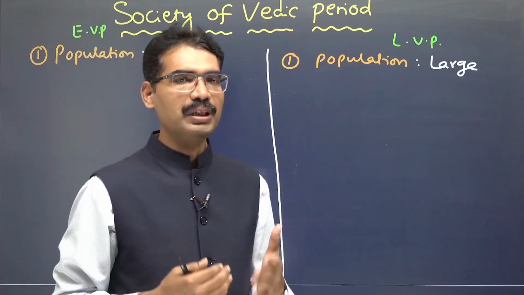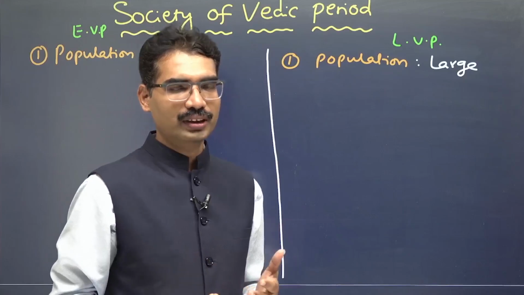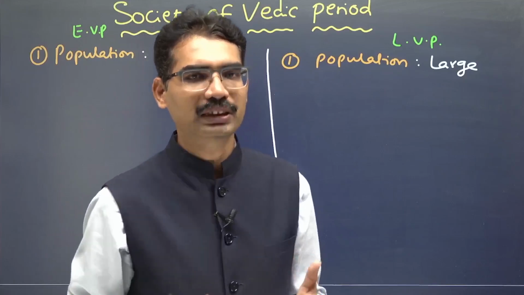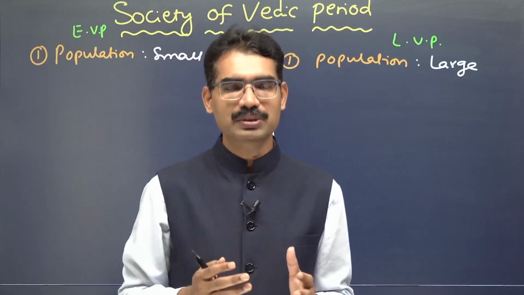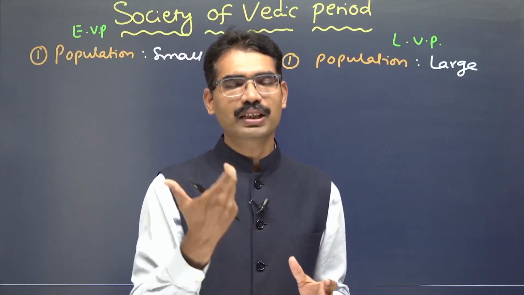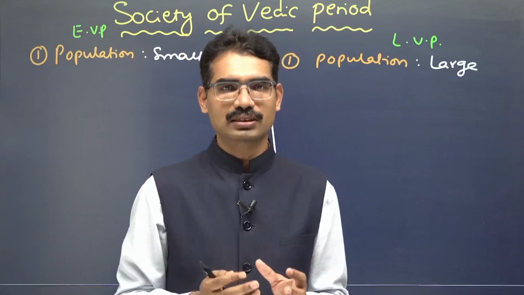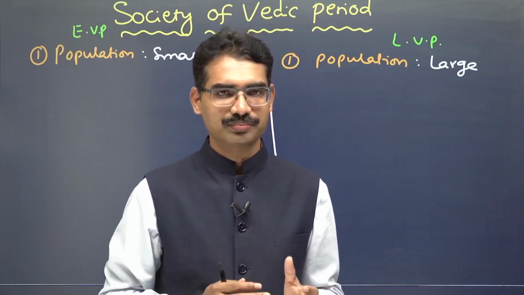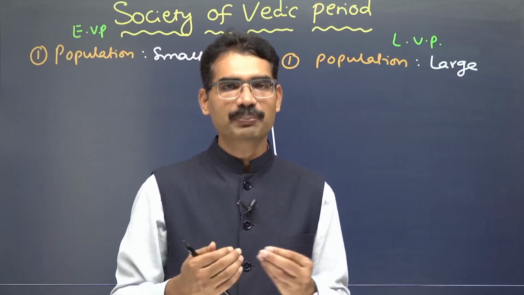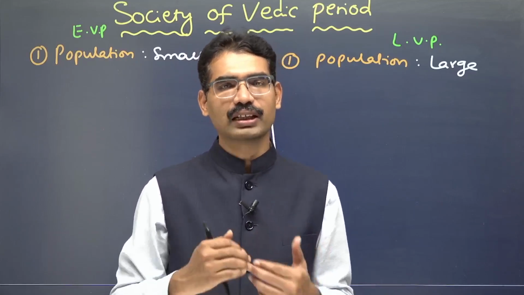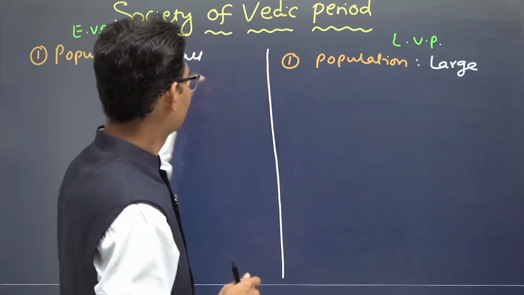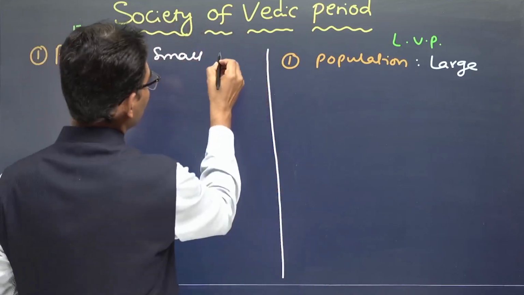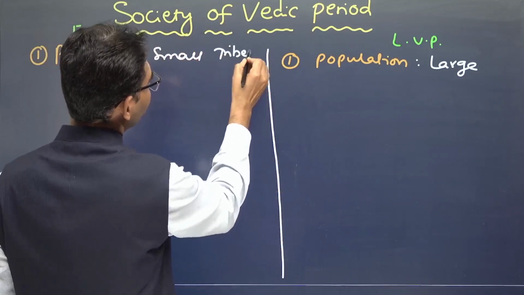Probably based on the military size, whatever they referred, generally if you take 10% of the population is the military size. In some of the Rigvedic hymns they mentioned, like in one of the cases, the military size of one tribe is 10 people. That means if you take 10% of the population is military, then 100 people might be there in a tribe. Like that, multiple tribes will be there, but small tribe. So small tribes.